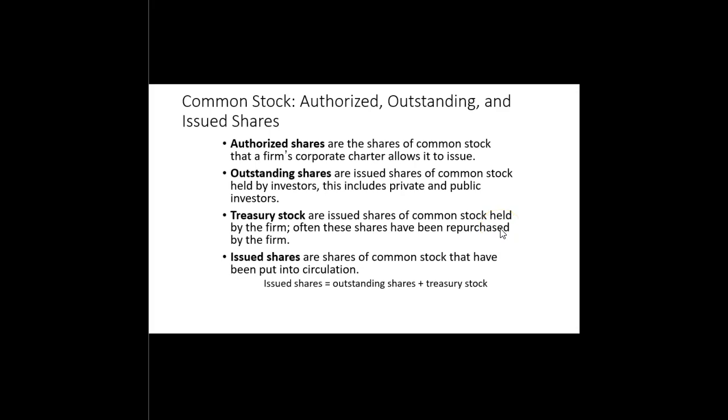However, not all common shares have the same cash flow, voting power, and ownership stakes. Berkshire Hathaway, like many companies, has multiple share classes of common stock. For each share class of common stock, shares are further classified by authorization and circulation status. Authorized shares are the shares of common stock that a firm's corporate charter allows it to issue, whereas outstanding shares are issued shares of common stock held by investors. This includes both private and public investors.